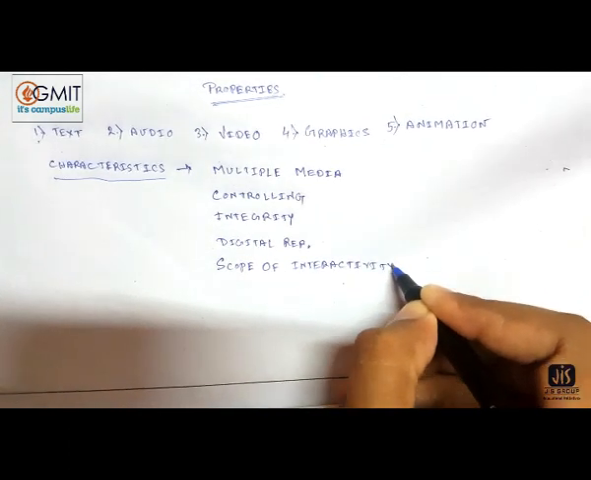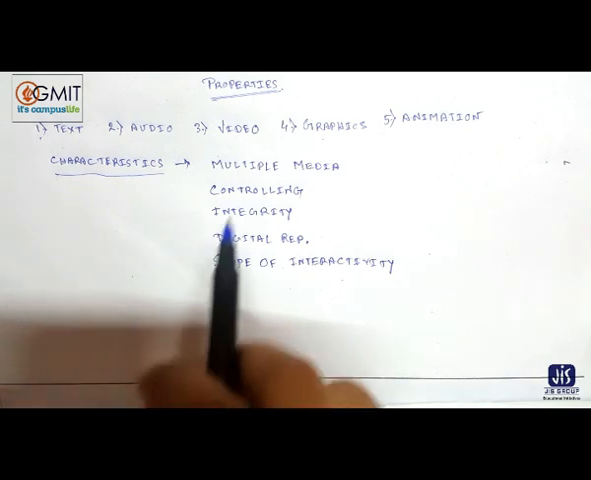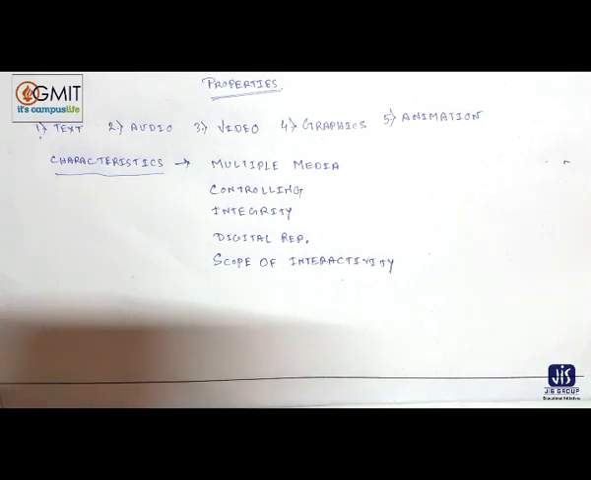Suppose I am giving you the scope of asking me questions or commenting below. You can ask me questions or comment below, and I will answer you. So this is called interaction with you. This is called scope of interactivity. So these are the 5 characteristics of multimedia systems: multiple media, controlling, integrity, digital representation, and scope of interactivity.